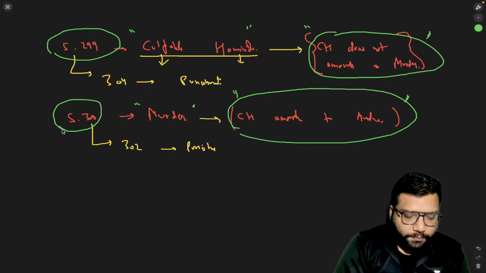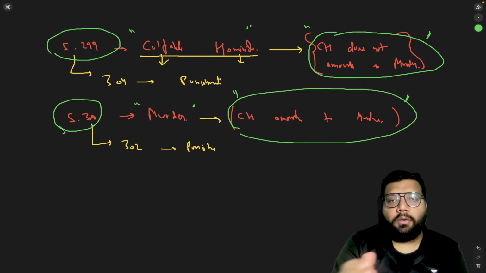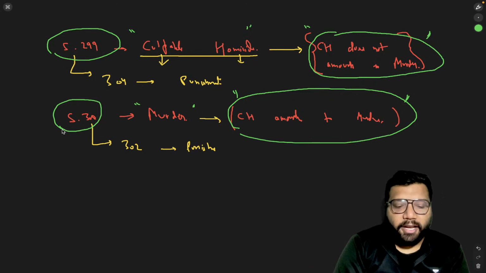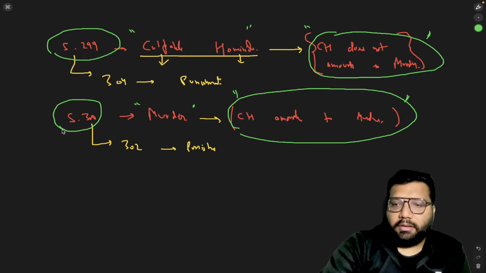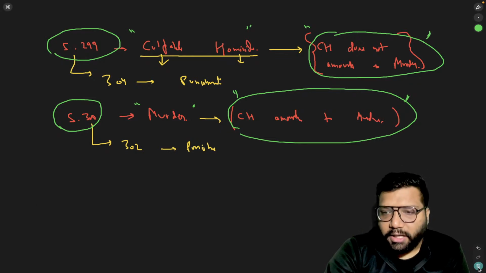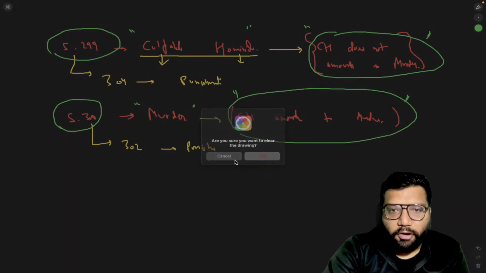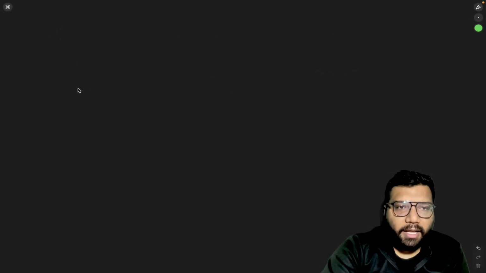Now, going forward, the very first thing which you should know about this concept of culpable homicide and murder is that two essentials need to be fulfilled. The very first one is cause.